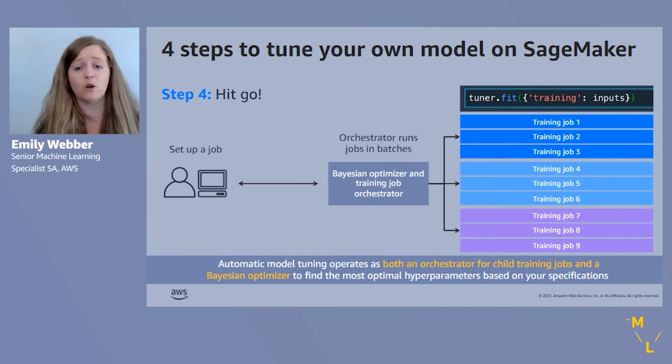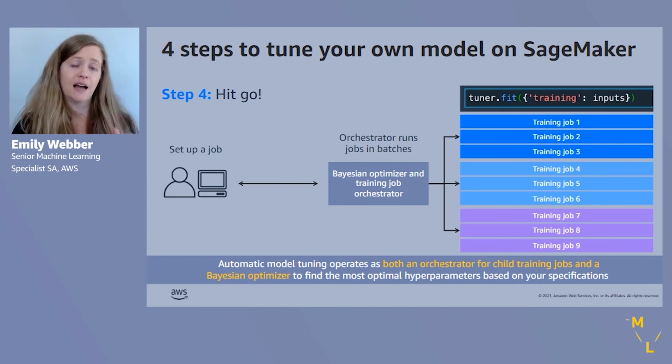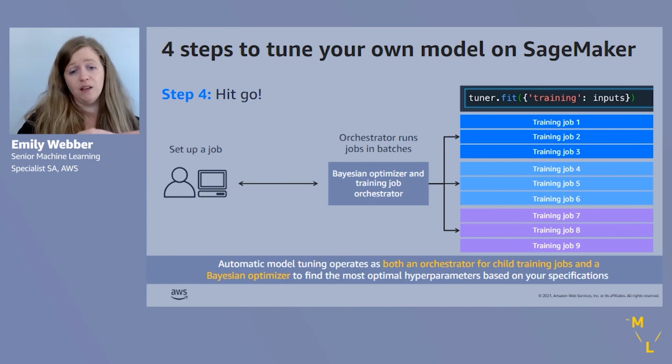So maximum total number of jobs is exactly the maximum number of training jobs that we will configure, that we will run on your behalf. And so we will execute those jobs for you. What's going to happen is we'll do those in batches. So for a single point in time, we will do up to 3 jobs. Again, because we defined max three in parallel.